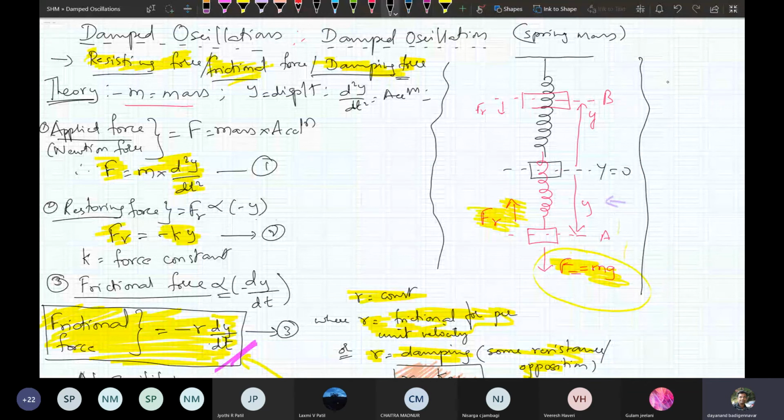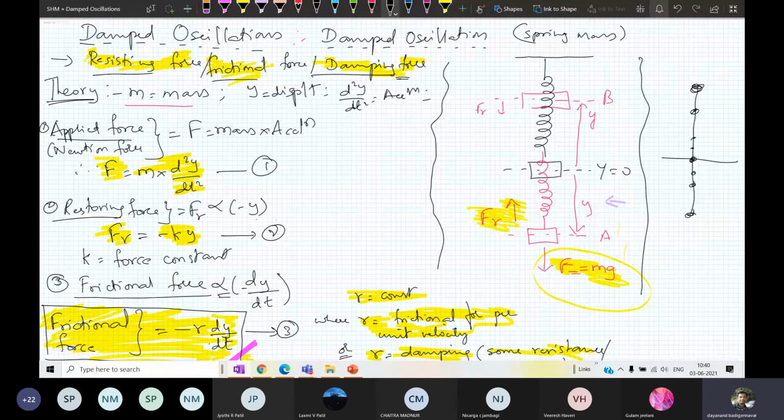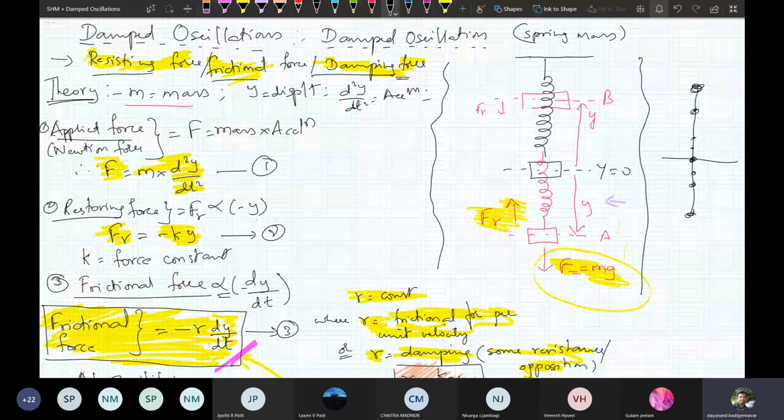I have a system vibrating like this, and I can take this also as a damped oscillation. Over time, the oscillations will go on decreasing and end up at the equilibrium position. For easy explanation, I have taken a spring mass system. Now here I have applied a force to the system. The applied force is given by F equal to m into g.